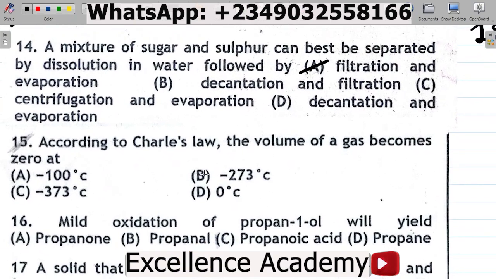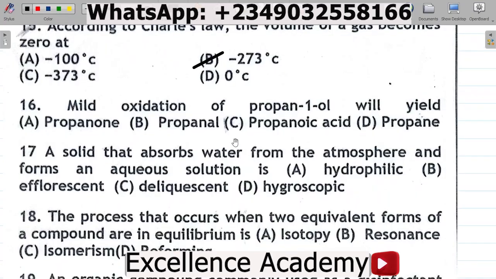Number 16. Mild oxidation of propan-1-ol will yield A, propanol, B, propanal, C, propanoic acid, D, propane. Now here's a question under organic chemistry. The oxidation of an alcohol, right? Propan-1-ol is an alcohol. You want to know that this propan-1-ol is actually a primary alcohol. And when it comes to primary alcohol, note that the oxidation of primary alcohol will yield alkanals, right?